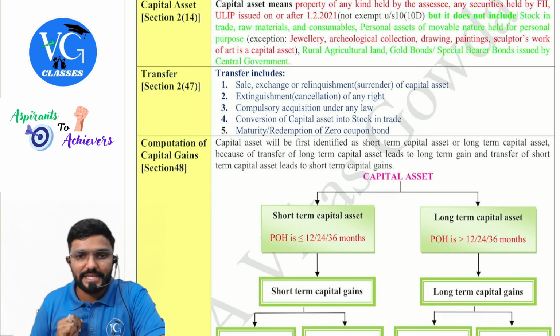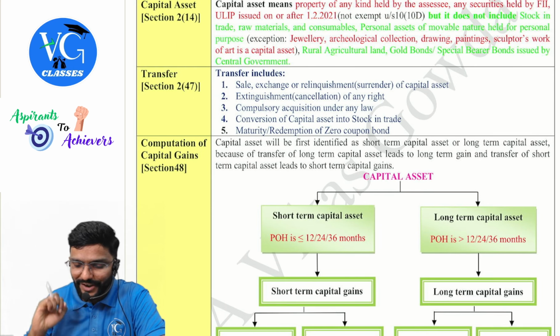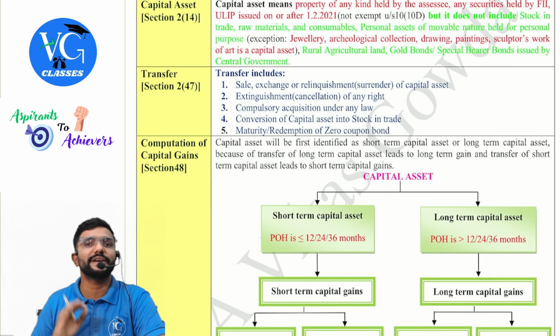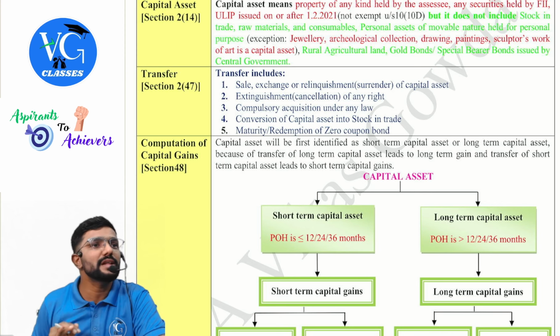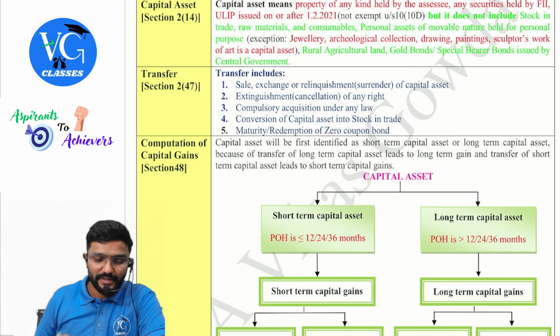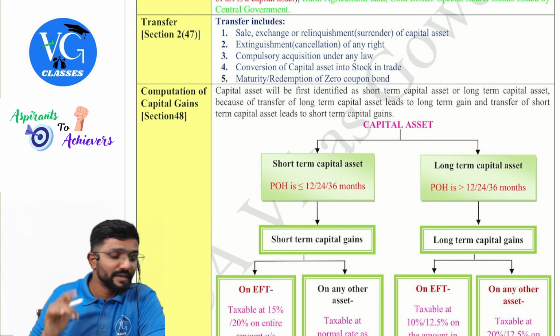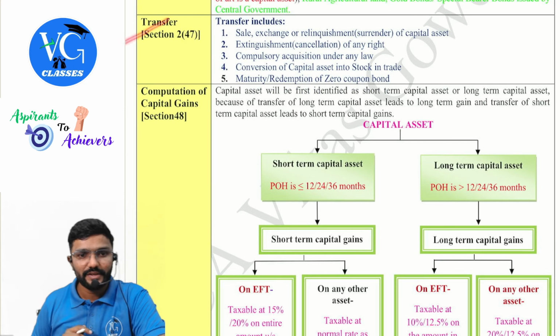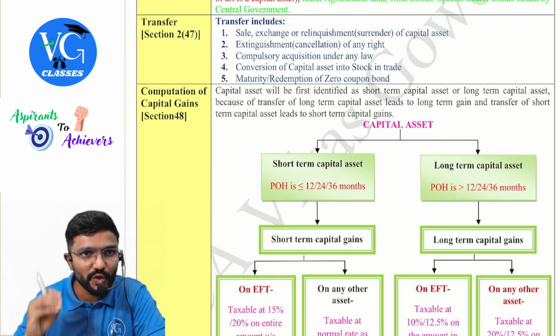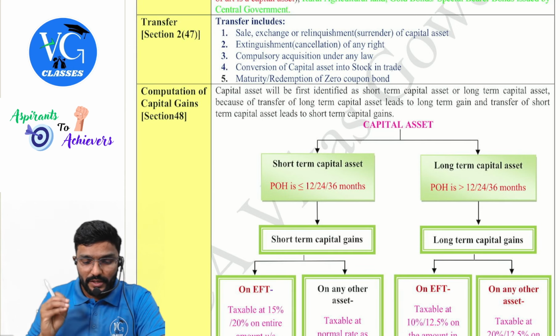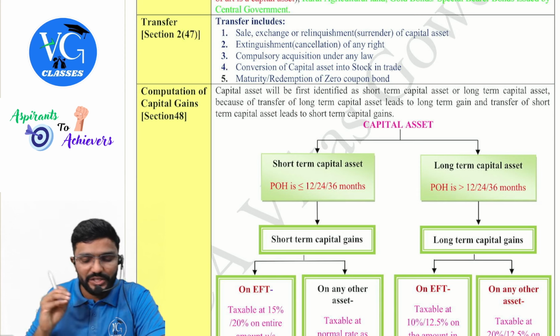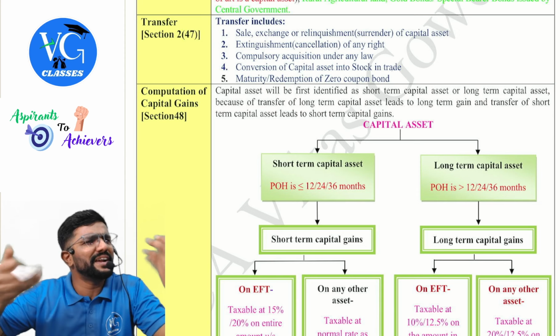Next, rural agriculture land, gold bonds, and specified bearer bonds issued by the central government are also not capital assets, guys. Then, only if there is a transfer of a capital asset, it is taxable here. Now, what is transfer, sir? It is given in section 2, clause 47. Transfer includes sale, exchange, or even relinquishment. That is when I am surrendering my right in the asset.